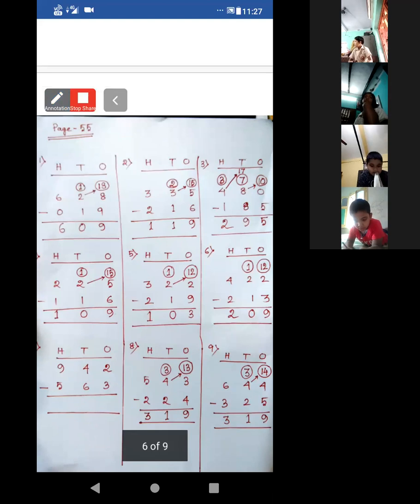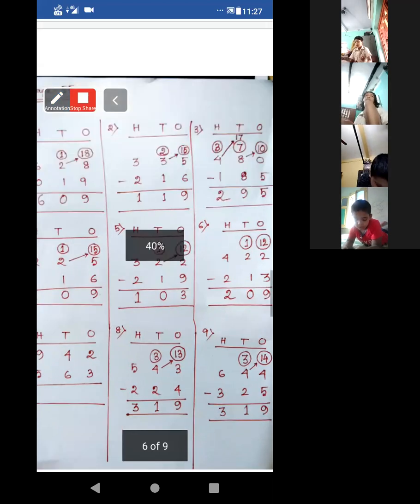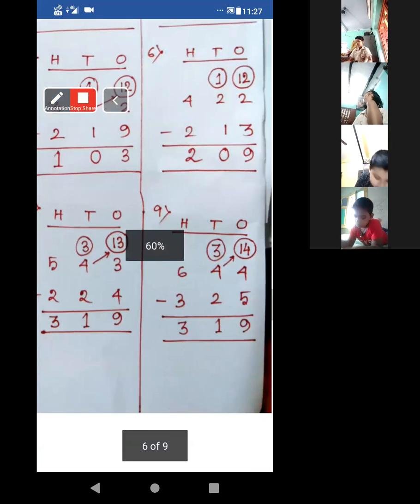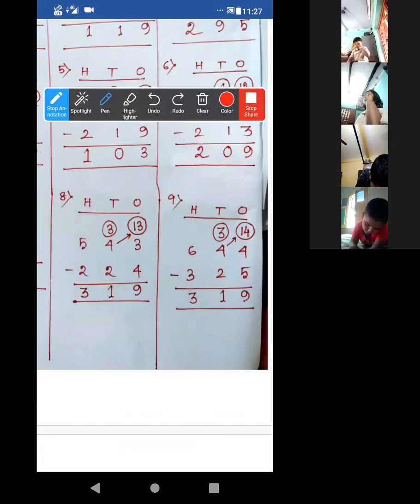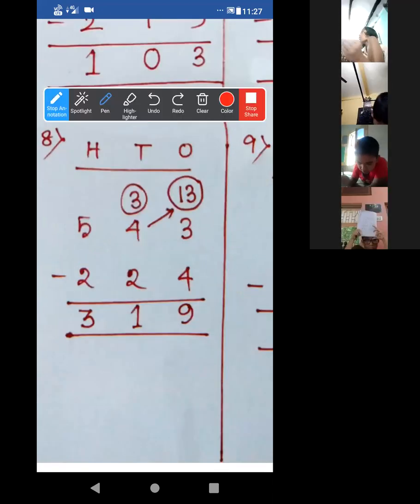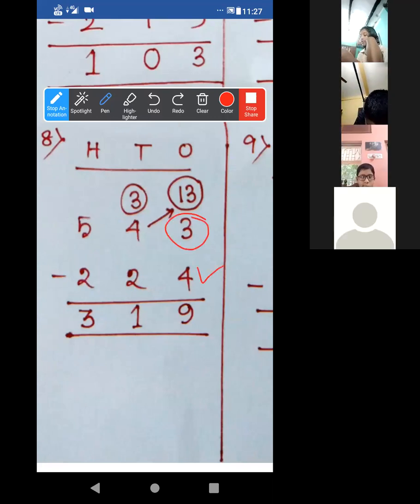Look at this. First number 8, the first one. All of you are able to see the screen. Okay. Just look at this. It is 3 less than this 4. So what to do? We have to make it larger, right?